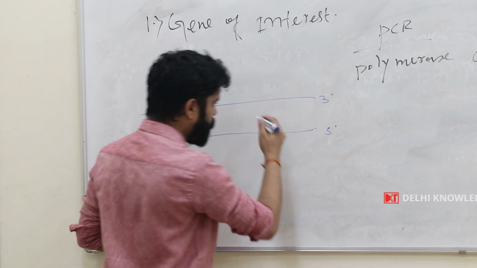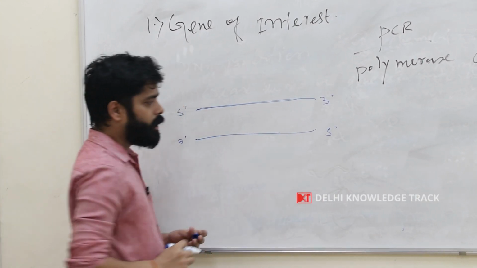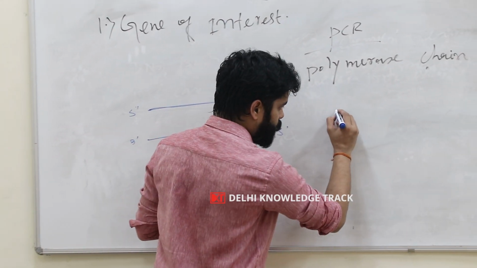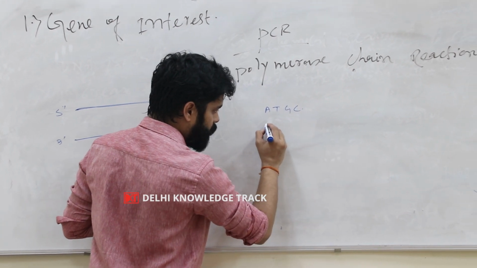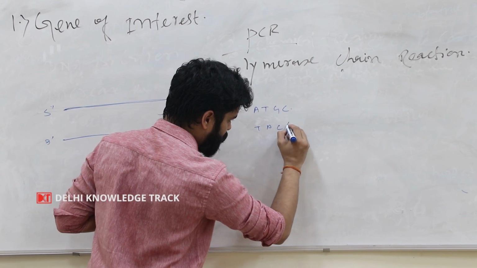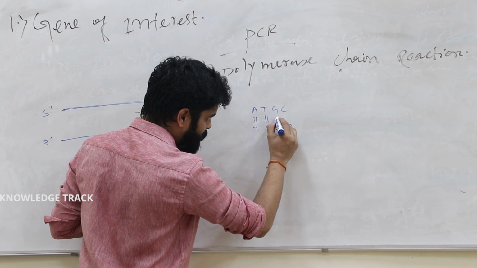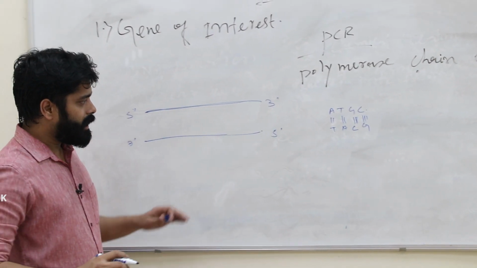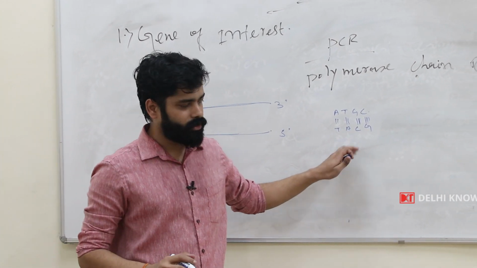This is a strand, and this one is called the complementary strand of the first strand. And here the DNA is nothing but the combination of A, T, G, C. We know A bonds with T, T bonds with A, G bonds with C, and C bonds with G. A and T will have a double bond, G and C will have a triple bond. And the DNA molecule is nothing but the combination of the four nucleotides A, T, G, and C.